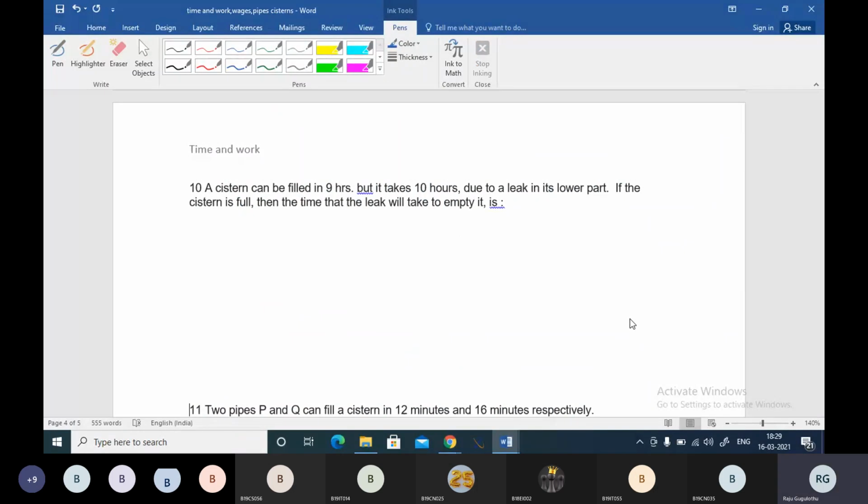A cistern can be filled in 9 hours, but it takes 10 hours due to a leak in its lower part. If the cistern is full, then the time that the leak will take to empty it is? If you can find 1 hour's work of that cistern, then you can tell how much time it will take. Come on, please try this question number 10.